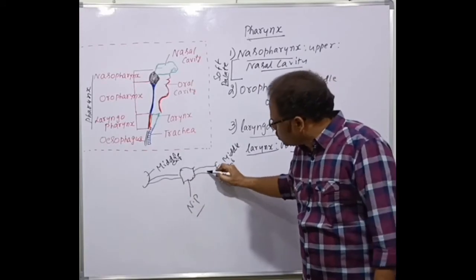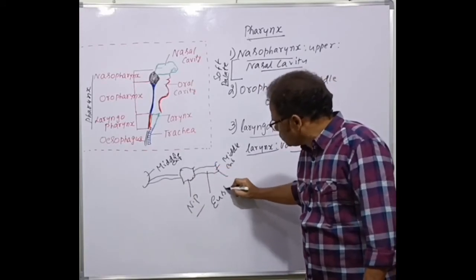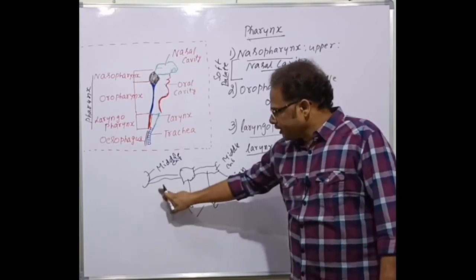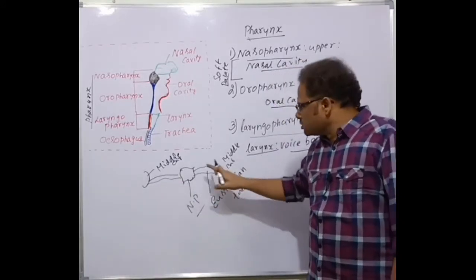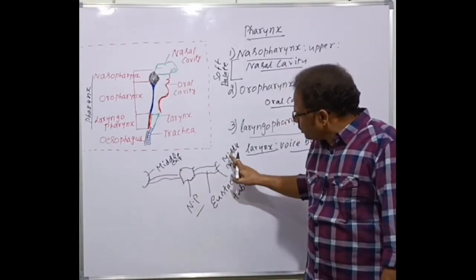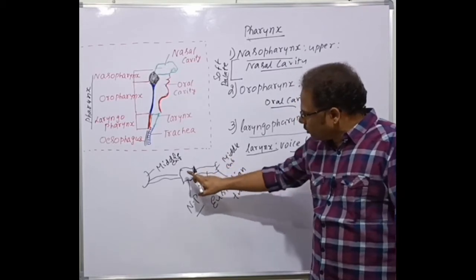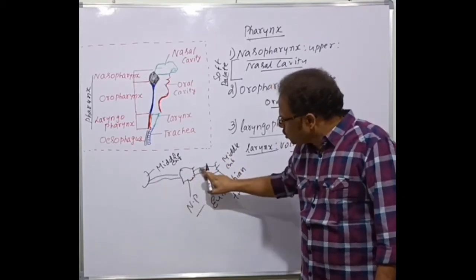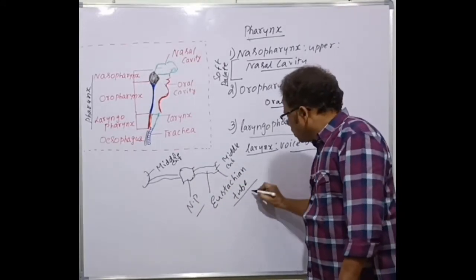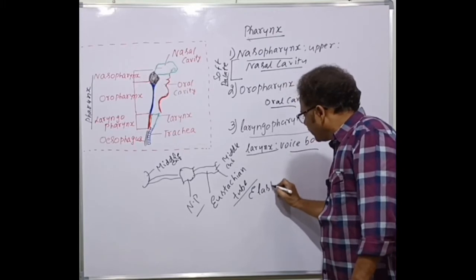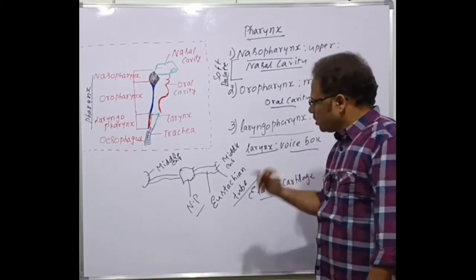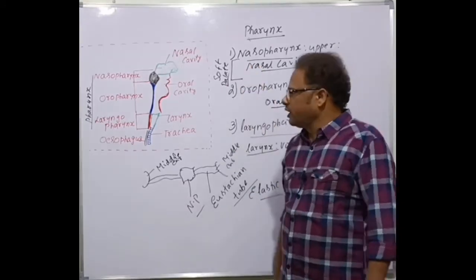But what are these tubes called? The eustachian tubes, one on the right side and the other on the left side. The middle ear on the right side is connected to the nasopharynx, and the middle ear on this side is also connected to the nasopharynx. These tube-like structures are the eustachian tubes, and they are made of elastic cartilage. So that's all about the nasopharynx, the upper part.